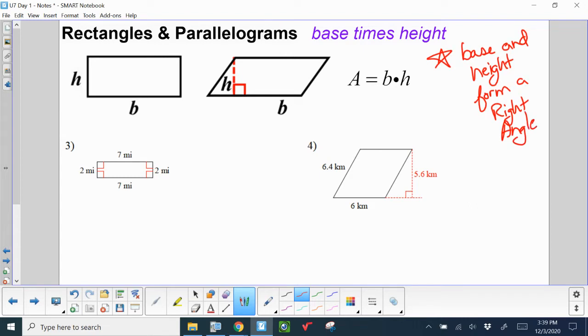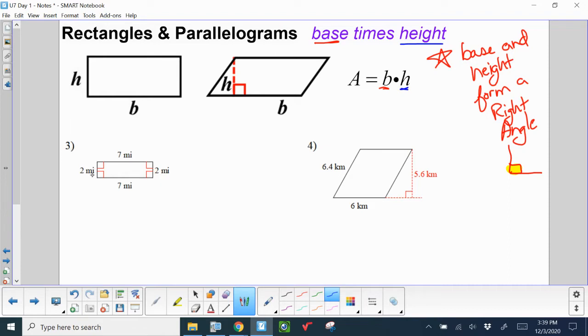This is so important because if you miscalculate where the height is in our shapes this unit, you are going to have more difficulty than you want. And remember, you can spot the right angle in our pictures by looking for that little box. So base is b, h is height.